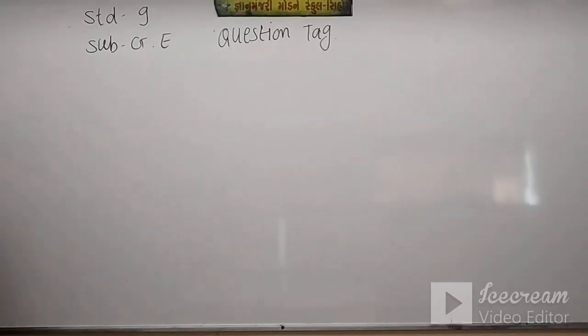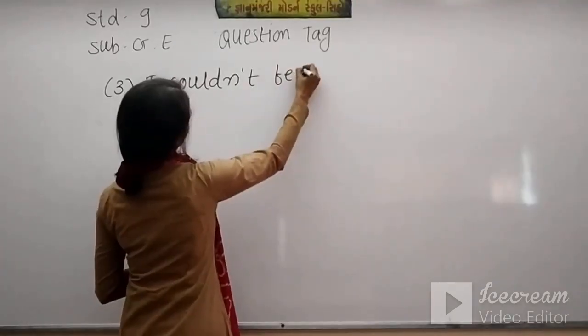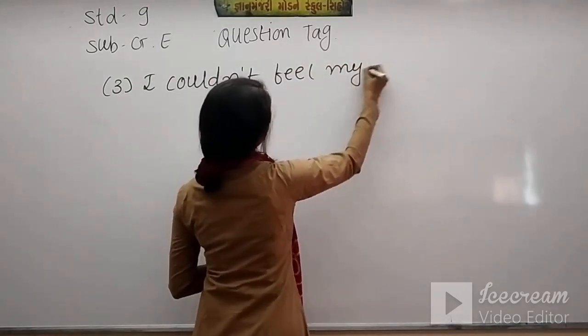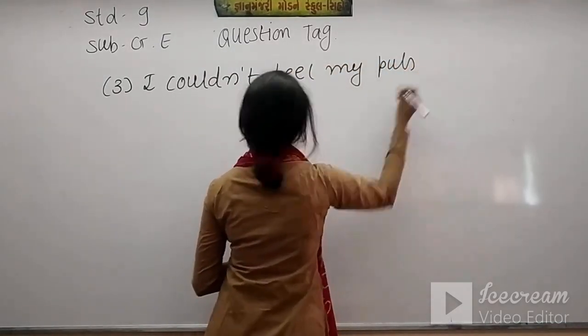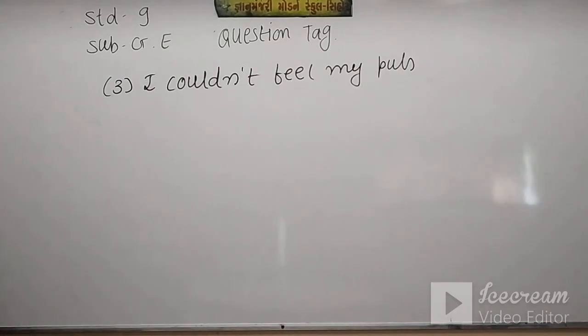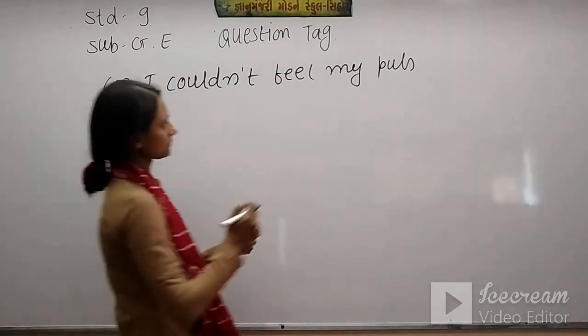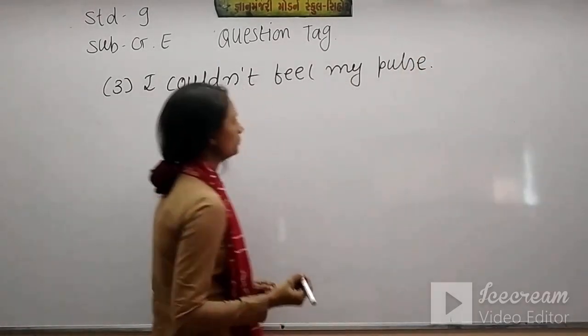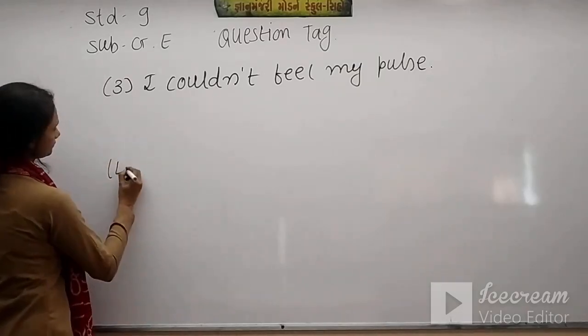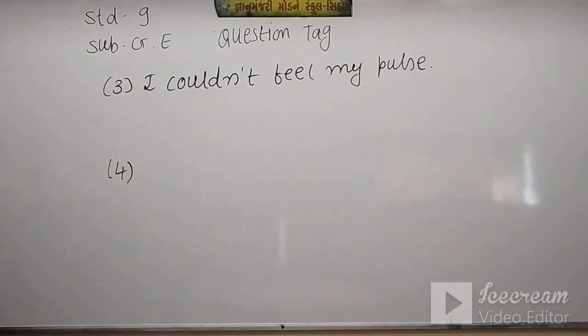Okay, another sentence is number 3: I couldn't feel my pulse. And number 4 is: no one has the key.